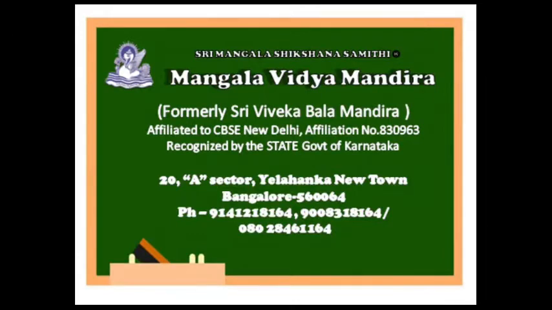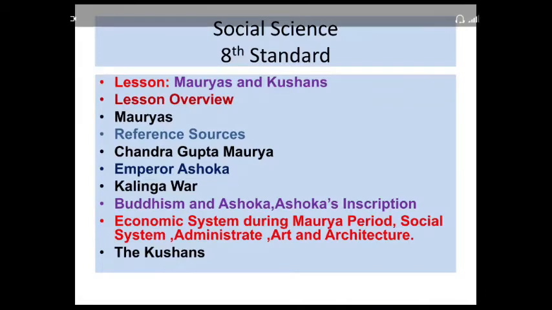Children, today's lesson is Mauryas and Kushans. Lesson overview: Mauryas' reference sources, Chandragupta Maurya, Emperor Ashoka, Kalinga War, Buddhism and Ashoka's inscriptions. Economic system during the Maurya period, social system, administration, art and architecture. The Kushanas and the Kushanas' contributions.